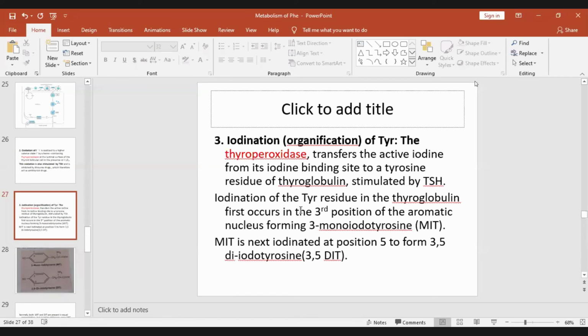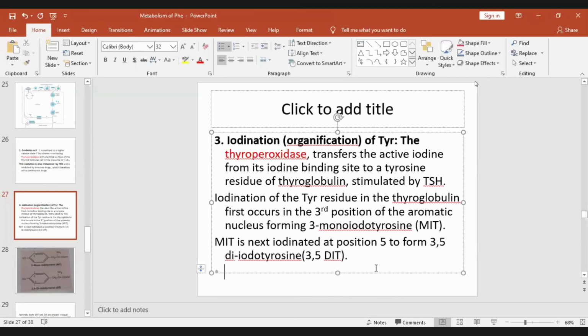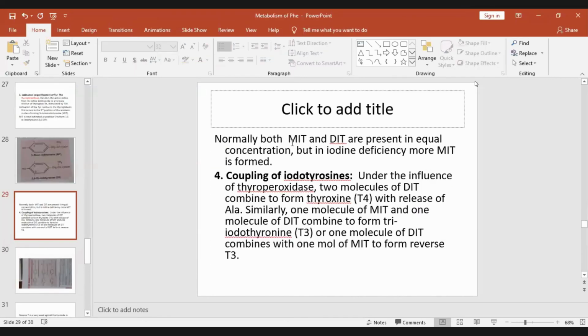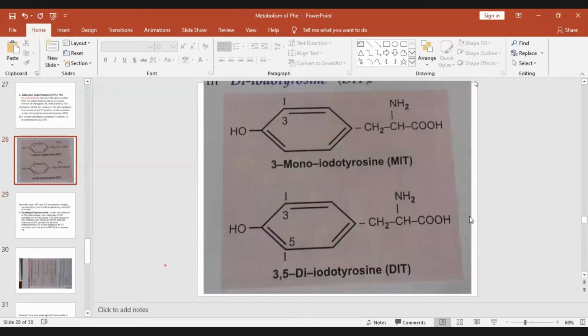First iodination takes place at C3, then at C5 to form 3,5-diiodotyrosine. Normally both monoiodotyrosine and diiodotyrosine are present in equal concentration, but in iodine deficiency, more monoiodotyrosine is formed. Now coupling of iodotyrosines. Under the influence of again thyroperoxidase, two molecules of diiodotyrosine combine to form thyroxine, T4, with release of alanine. See here, this part is alanine.